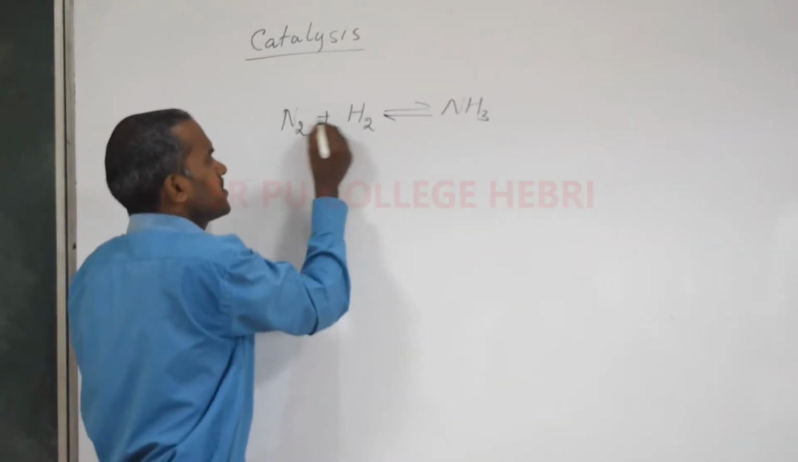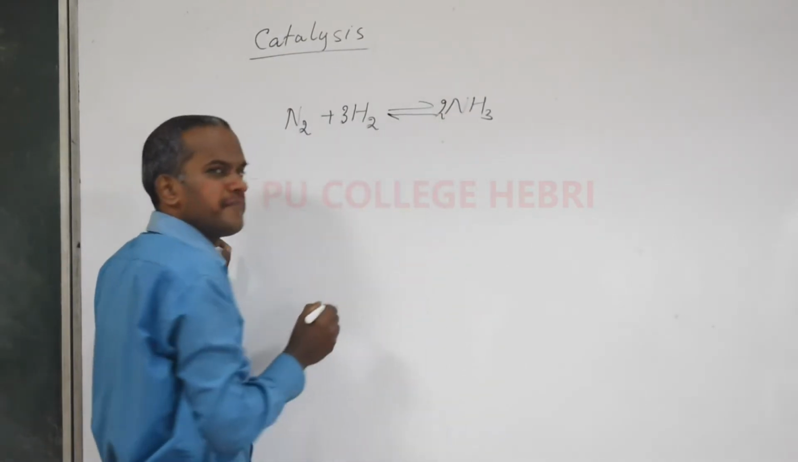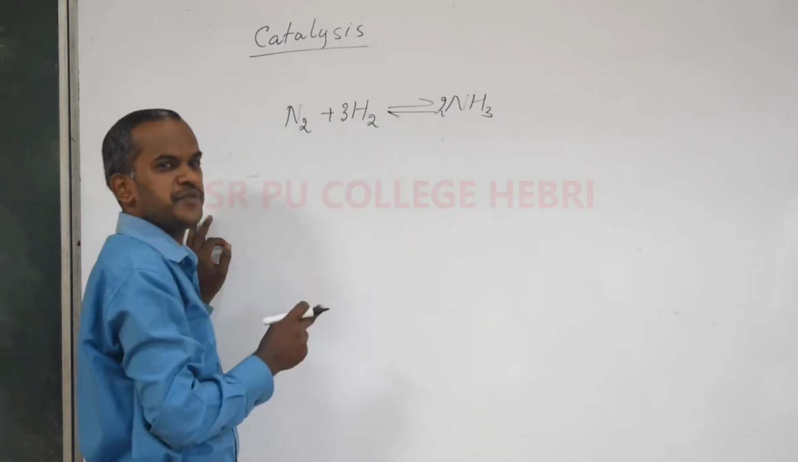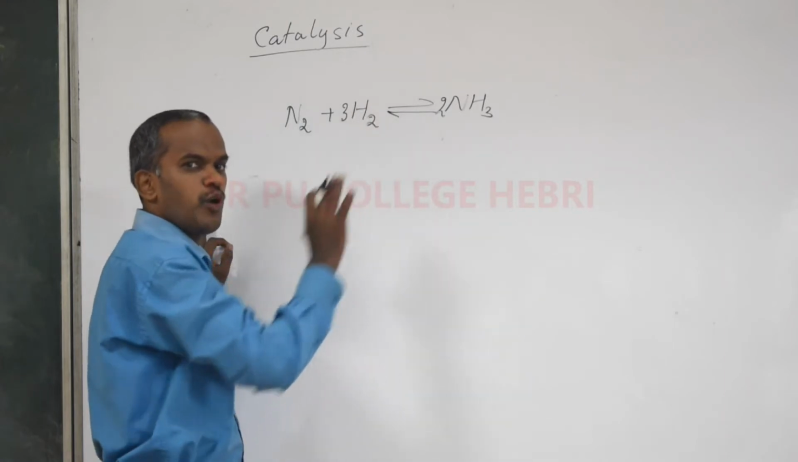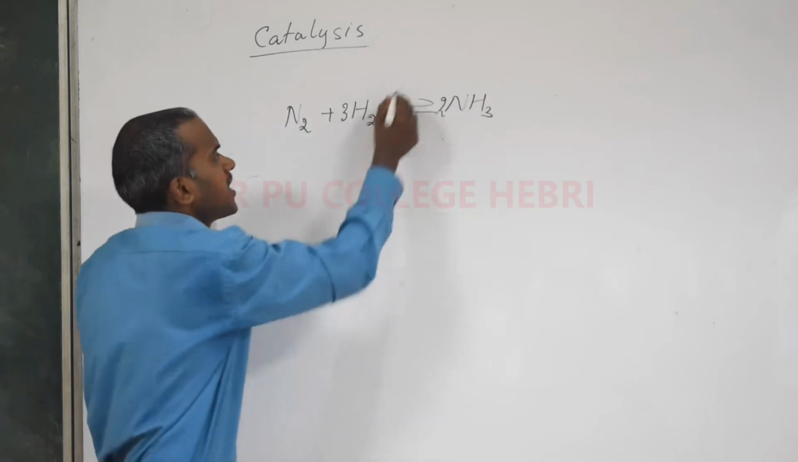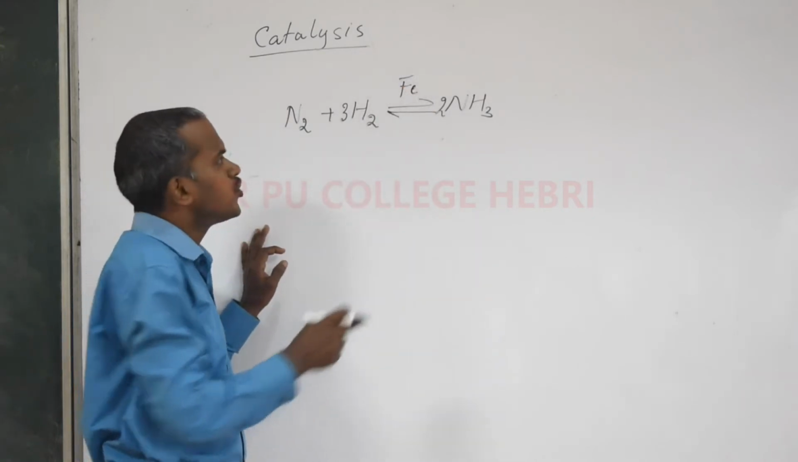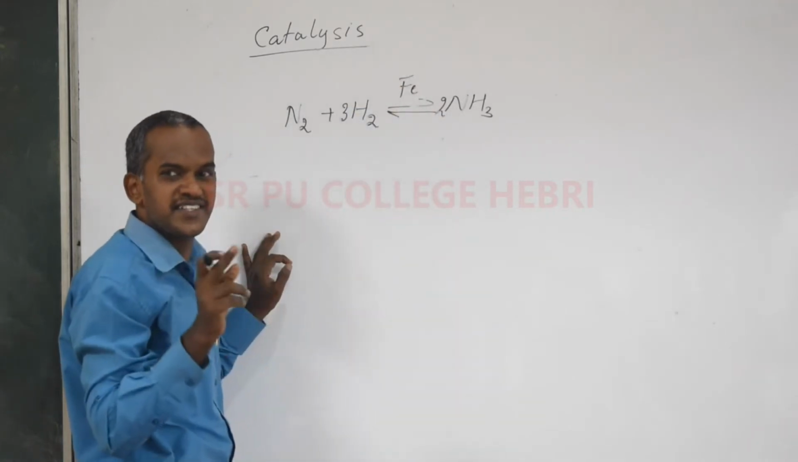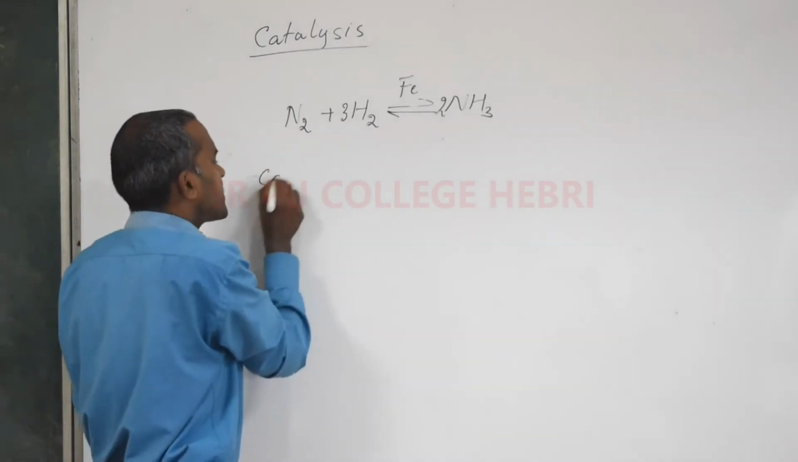And you can balance the equation as 1 mole of nitrogen and 3 moles of hydrogen forming 2 moles of ammonia. Okay, what is the name of the process? It is called Haber's process. Now, this reaction happens without the catalyst also. But if you add a catalyst like iron, then the reaction becomes faster. Okay, so now the question you ask: what is the role of iron? Iron acts as a catalyst. Okay, now the basic question you ask: what is a catalyst?